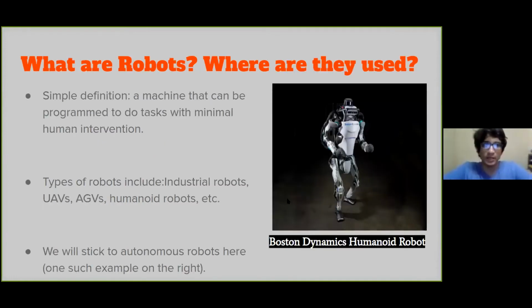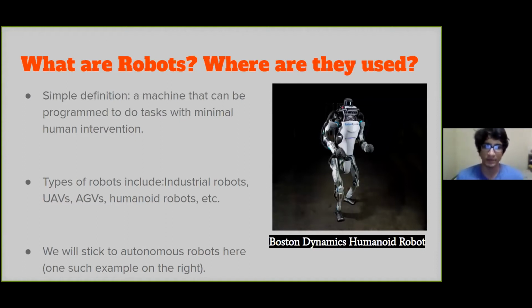Okay, so first off, what are robots? It's a pretty open-ended question, and if you ask me, the definition is also very simple. I would say it's just a collection of electronics, electromechanical, mechanical, and software parts, all mingling with each other in a feedback loop.